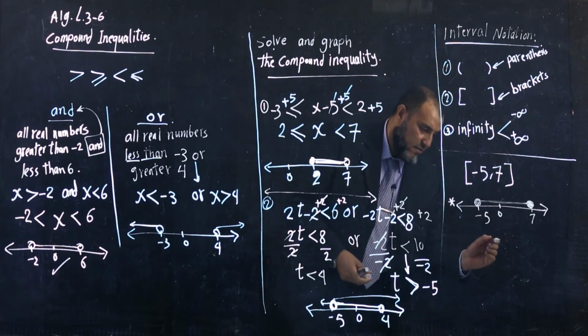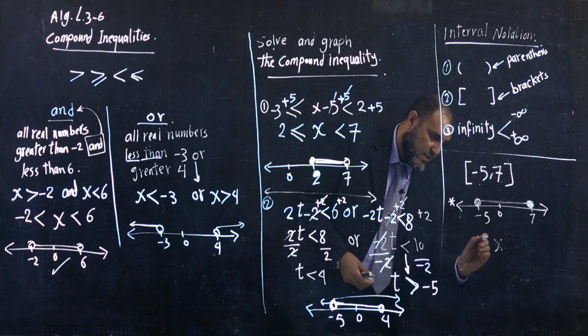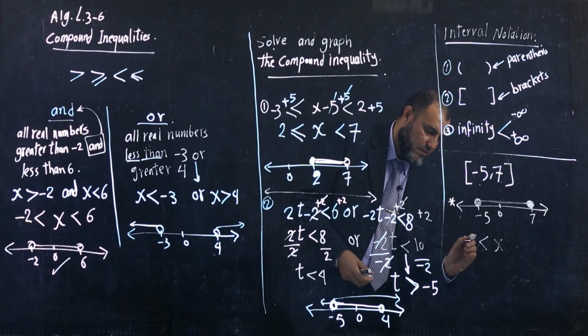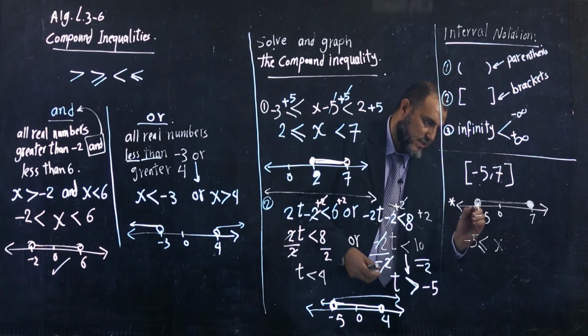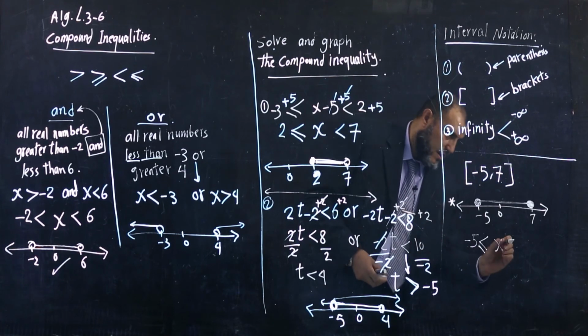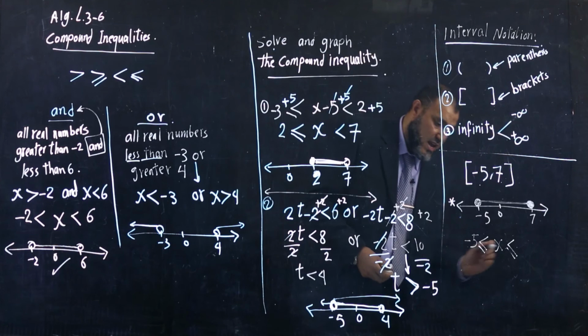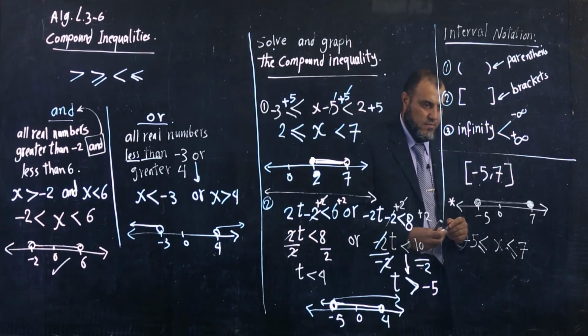I write x in the middle because I have 2 numbers. Greater than, look, I move right, -5, and I put equal because it's closed. Less than or equal because 7 is closed. I put here 7. So this is the answer.